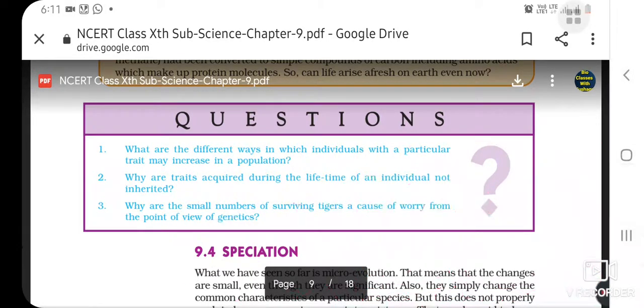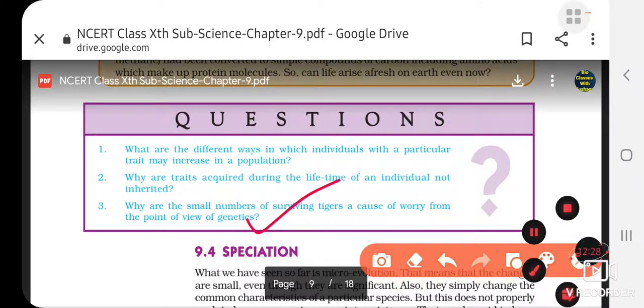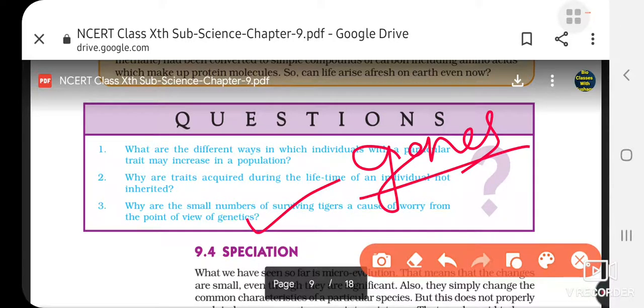Okay. Third question, why is the small number of surviving tigers a cause of worry from the point of view of genetics? We know if the tigers keep on dying like this, then the genes of tigers will also be finished. If the genes will not be there, then there is no chance of more tigers. So from the point of view of genetics, if we have fewer surviving tigers, we will have fewer tiger genes, and this is the cause of worry for the survival of animals like the tiger.